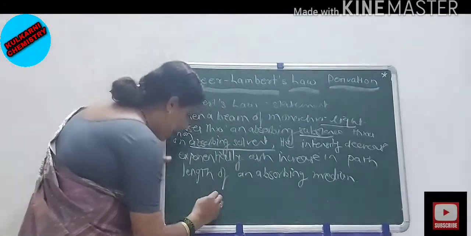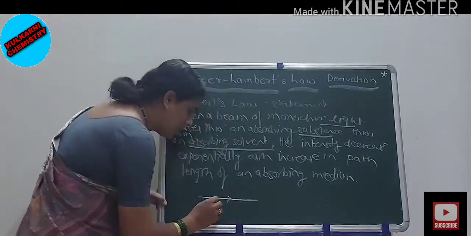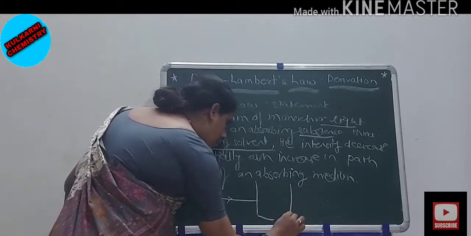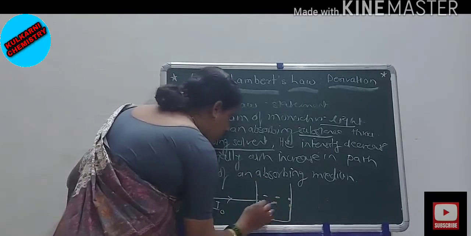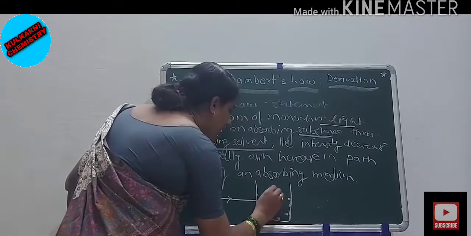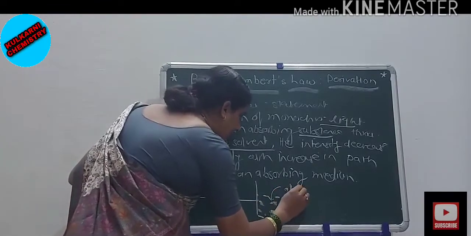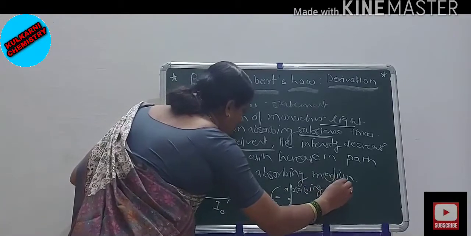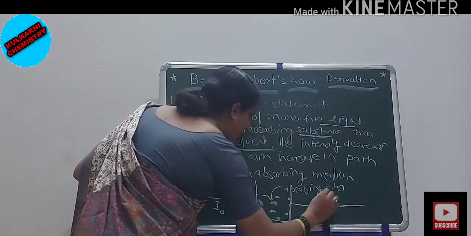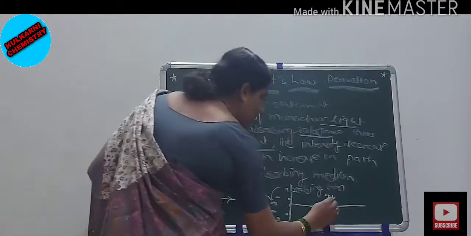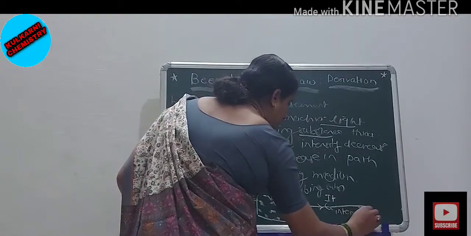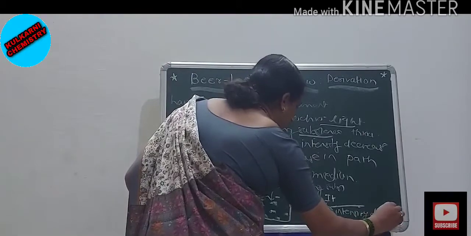Diagrammatically it can be shown as: suppose this is the intensity of incident light I0. Suppose this is the container which contains the absorbing substance or medium, and this is IT, the intensity that is decreased.